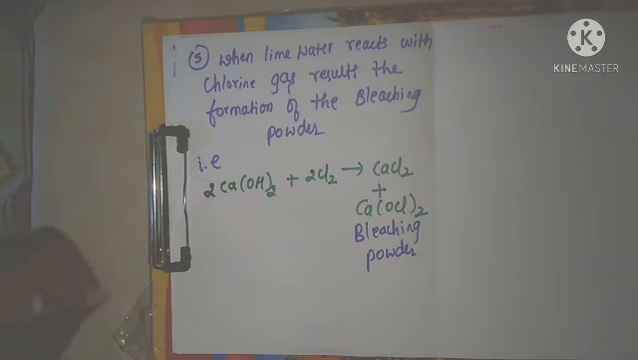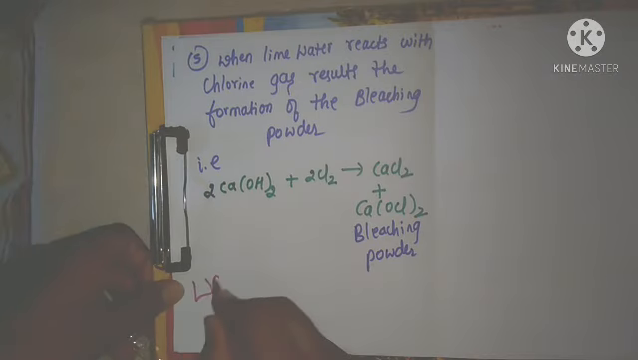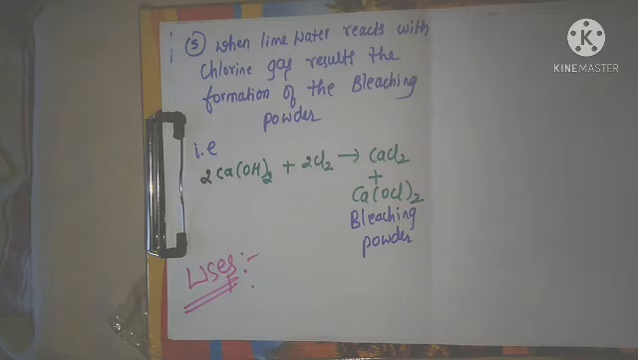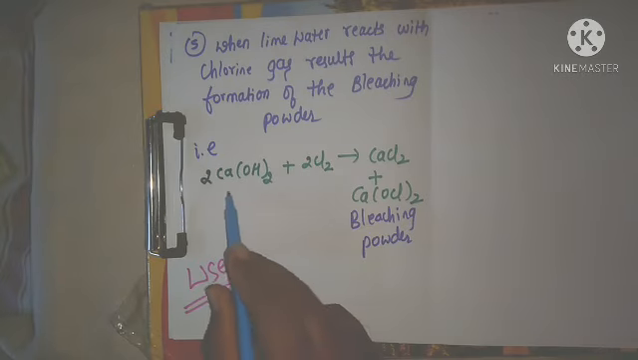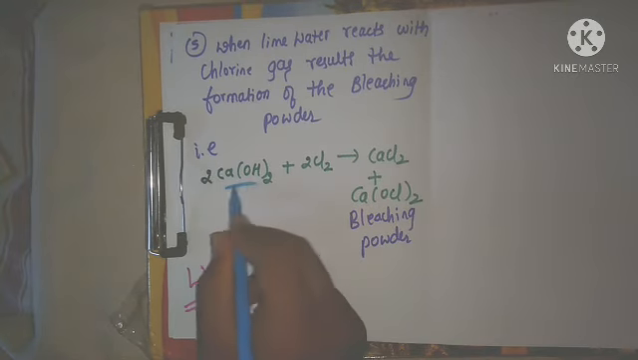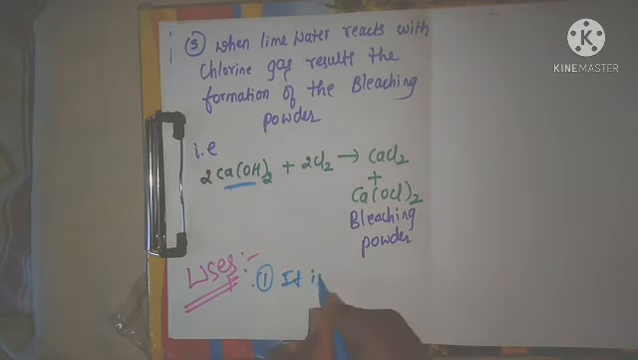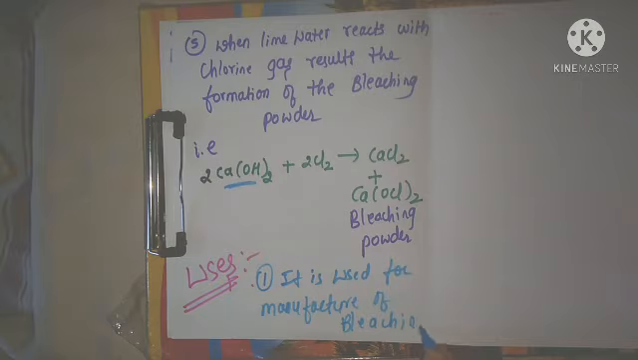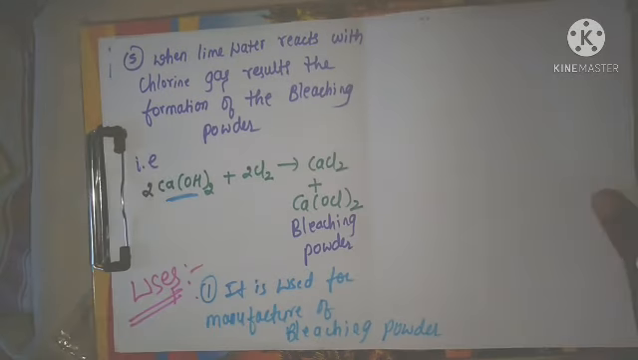Next, we will go for the uses of calcium hydroxide or the bleaching powder. One by one we will discuss. Now, first use already you know. It is used for the manufacture of bleaching powder. This calcium hydroxide is used for the manufacture of what? Bleaching powder. This is the first use of the calcium hydroxide.